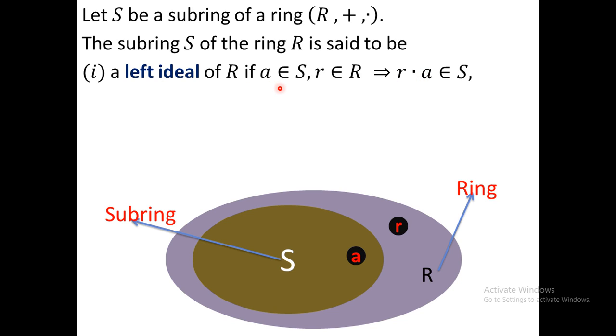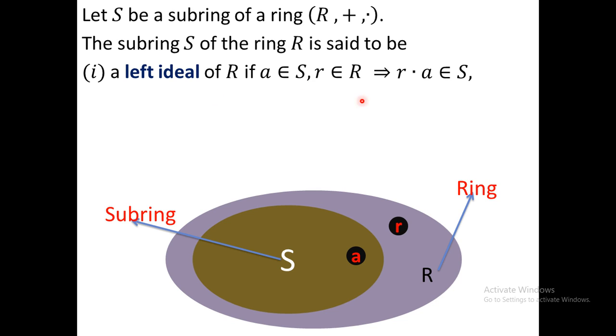So you have to take two elements, one from the subring and another from the ring. It may be in S or not. So we have to calculate r·a, that means the element of the ring R is on the left-hand side of a. Since this is on the left-hand side of a, for that reason we can say that this is a left ideal.